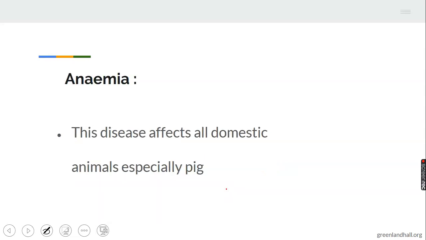Then we have another one called anemia. In the last assignment given to us, I asked us to write out the other word for anemia, which we have taken the correction: shortage of blood or blood deficiency among animals. Blood deficiency, low level of blood, that is anemia. It affects all domestic animals, especially pig. This disease affects mostly pig. Take note of that.